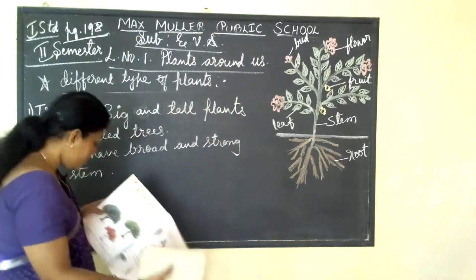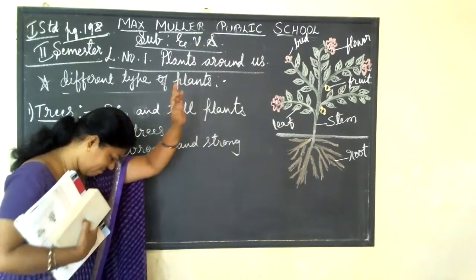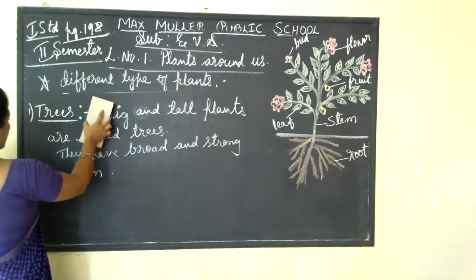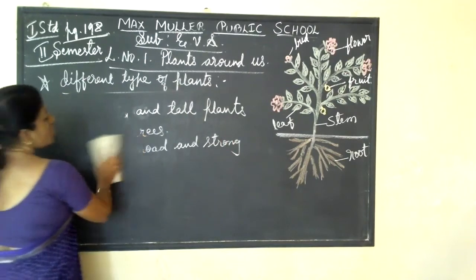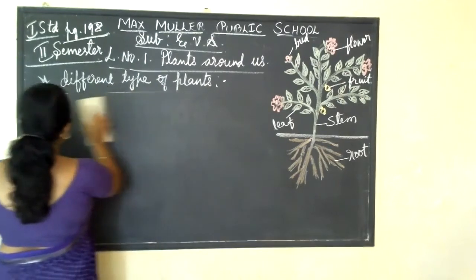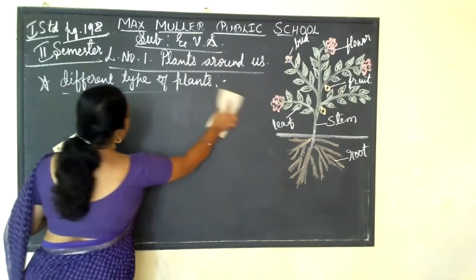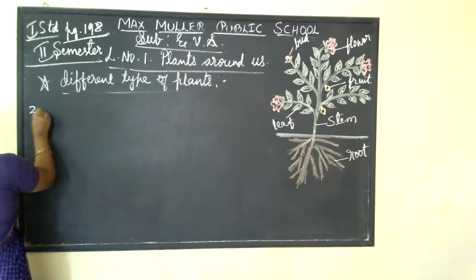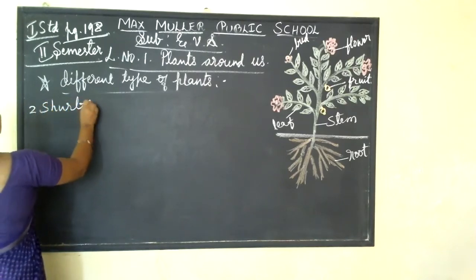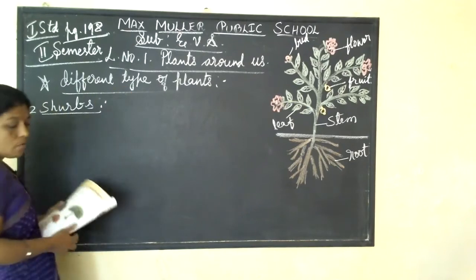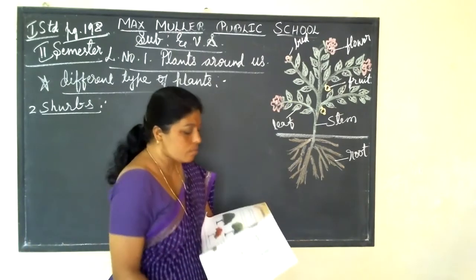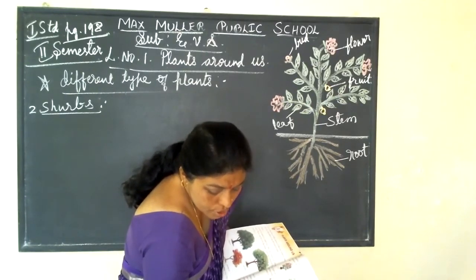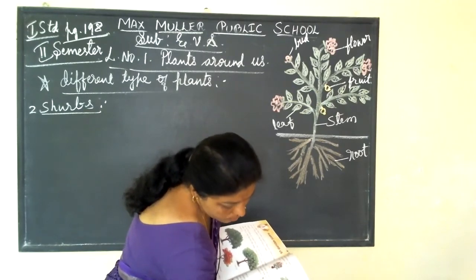Have you understood now what is meant by trees? Trees are big and tall plants, and they have a broad and strong stem. Examples: mango tree, neem tree, gulmohar tree, isn't it? Yes. Then come to the second one, shrubs. What is meant by shrubs? The small bushy plants are called shrubs.